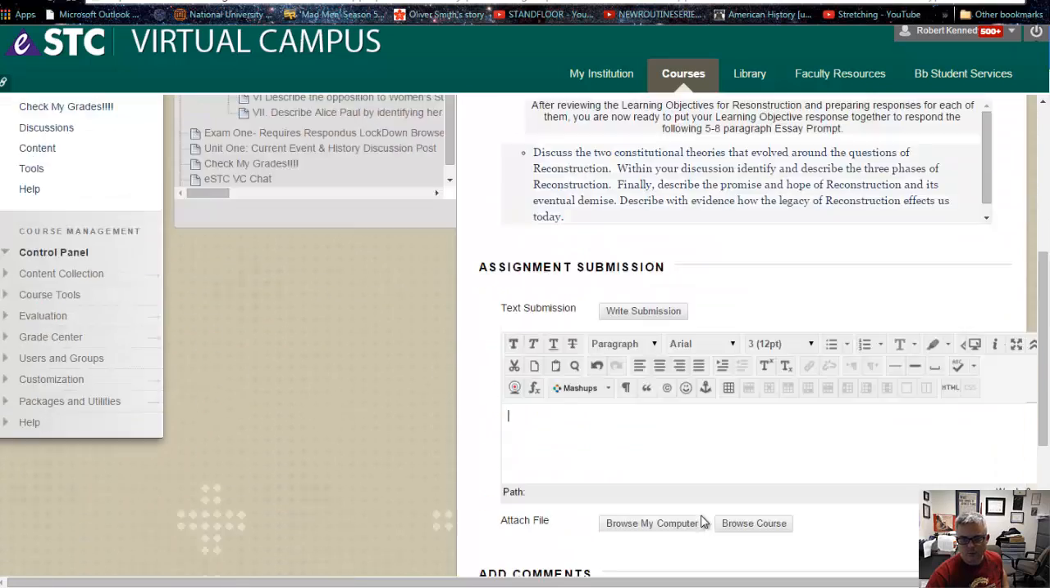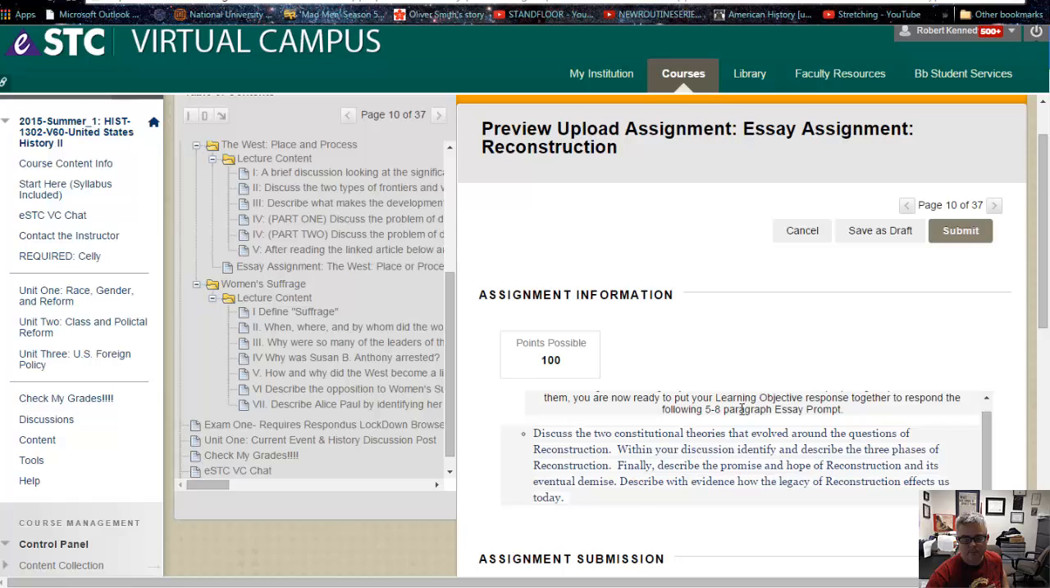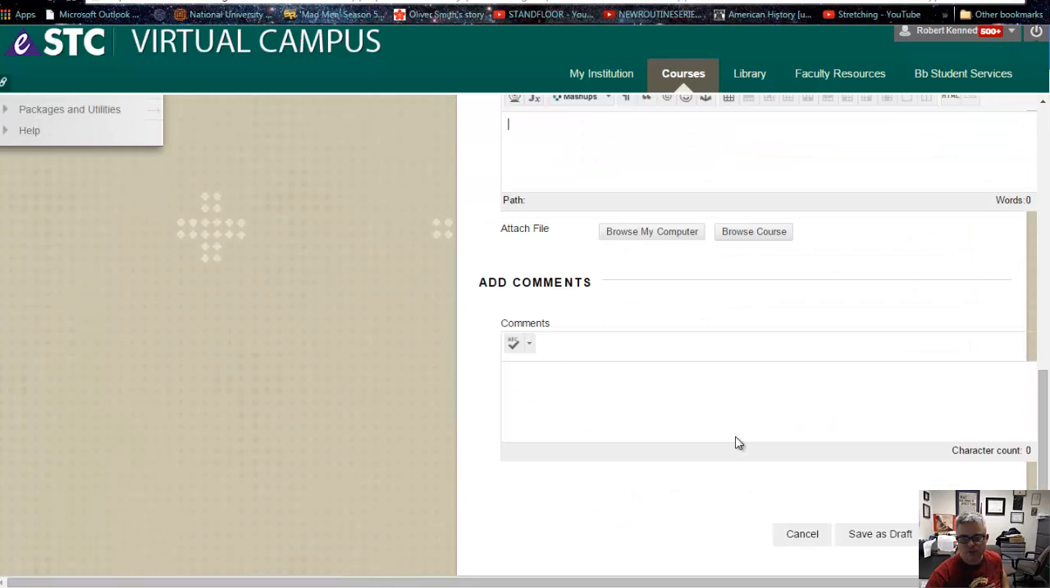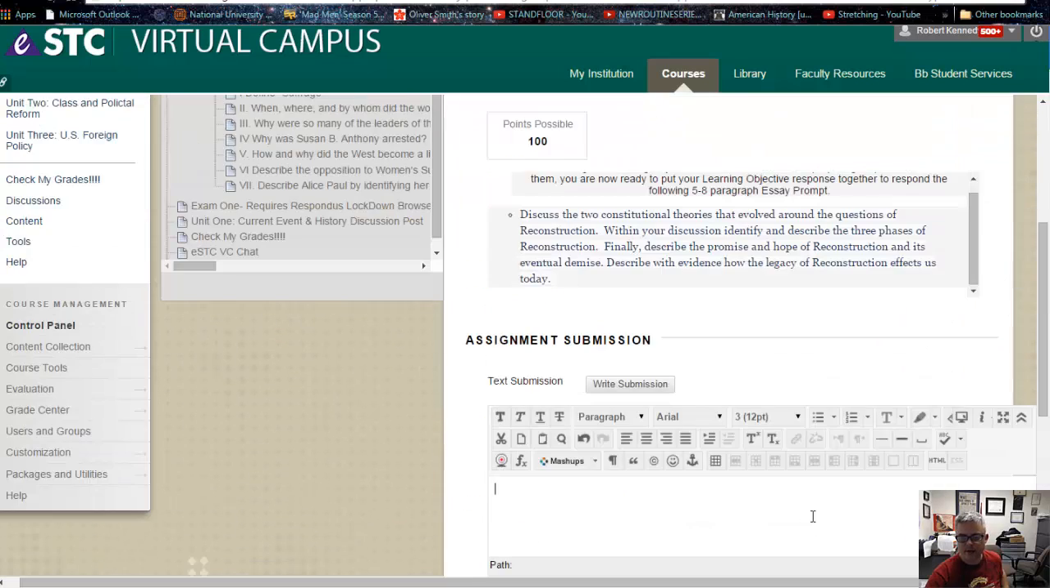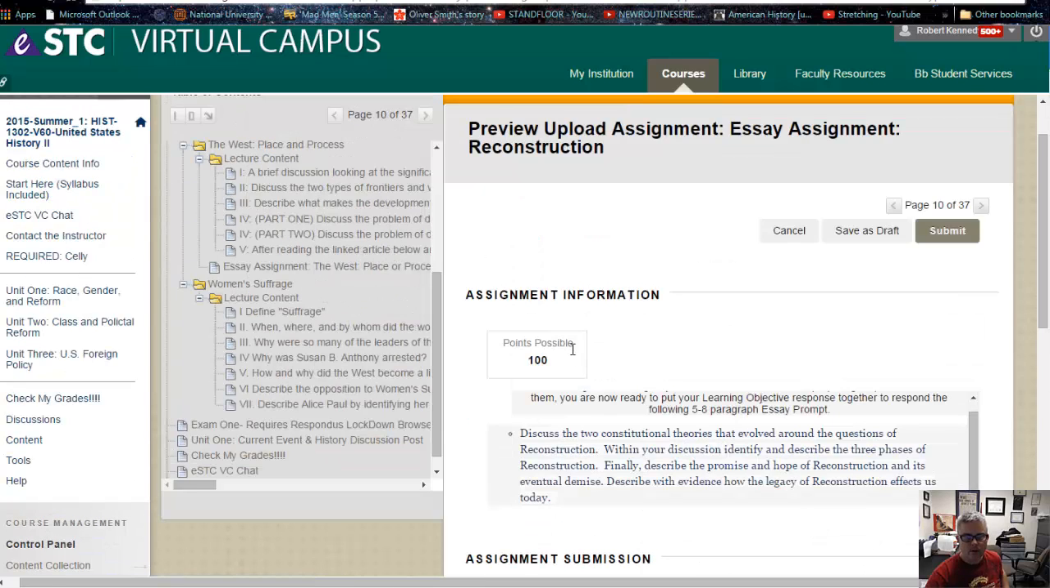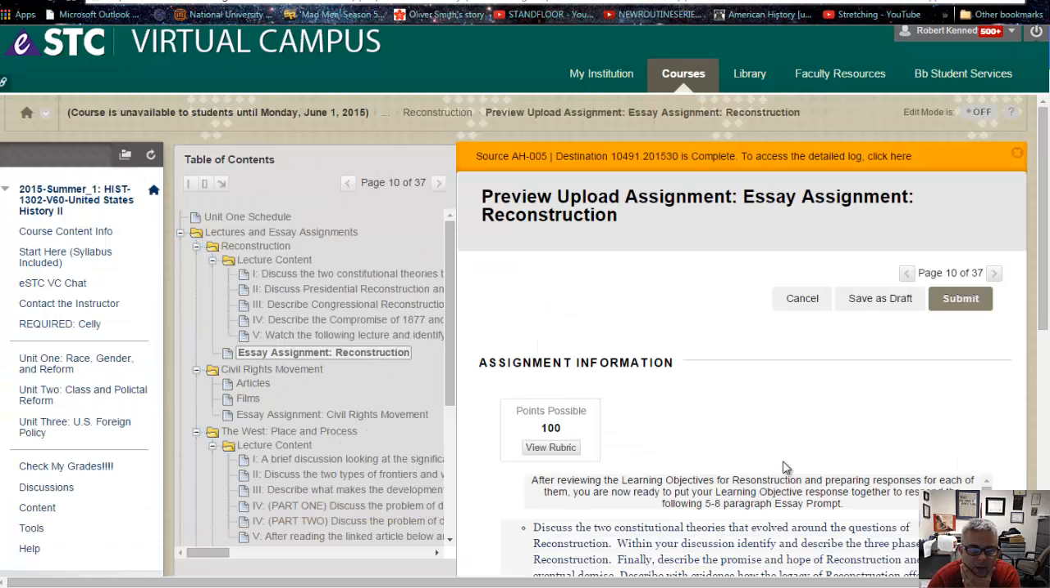Let's see, there should be, I'm not sure why it's not there, but let me check real quick. I'll be right back. I'm gonna push pause. Okay, there it is. View rubric.